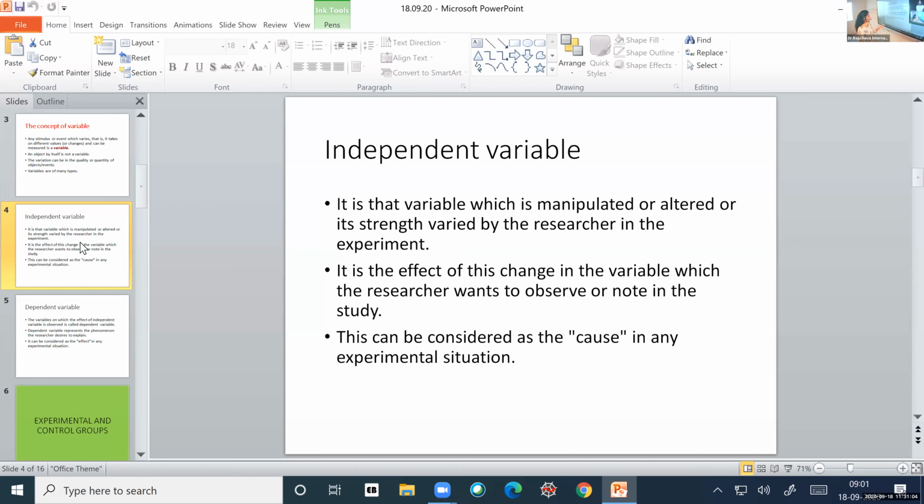It is the effect of this change in the variable which the researcher wants to observe or note in the study. So the independent variable's effect is being studied on the dependent variable. This can be considered as the cause in any experimental situation. So in simple terms, independent variable is the cause and dependent variable is the effect in any experiment.